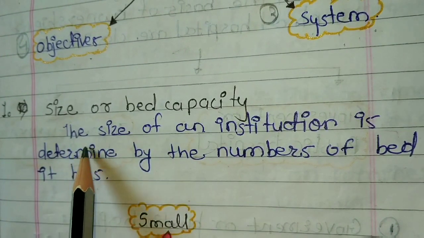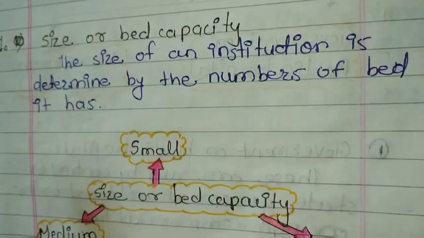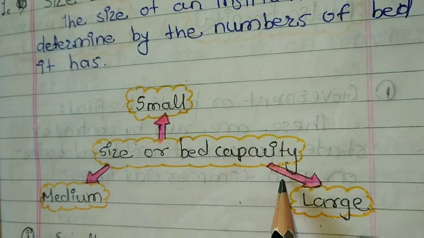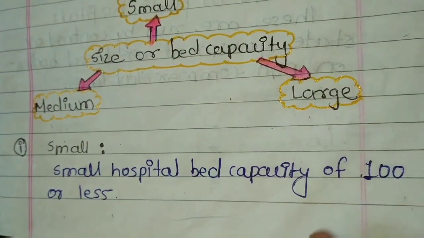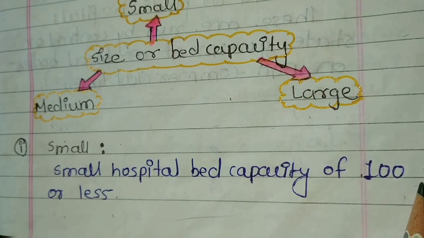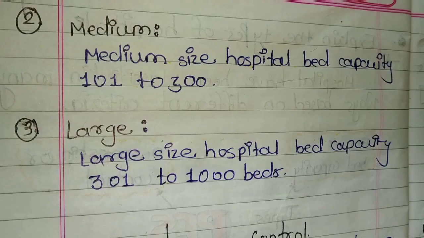First, size or bed capacity. The size of an institution is determined by the number of beds it has. Size or bed capacity has 3 obvious types, that is small, medium, and large. First, small hospital: bed capacity of 100 or less. It has less than 100 beds, known as small capacity.